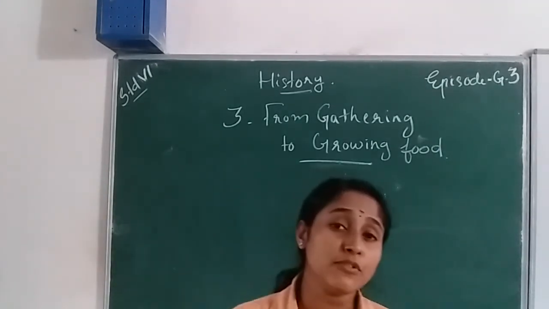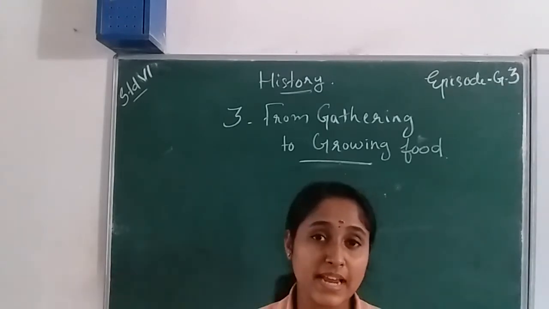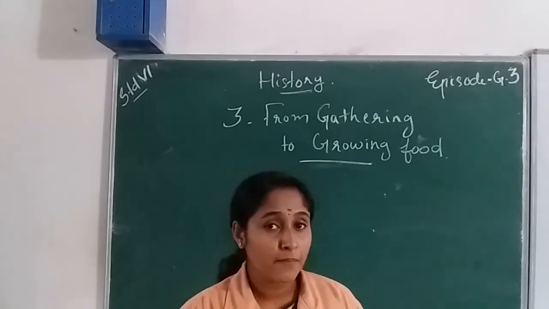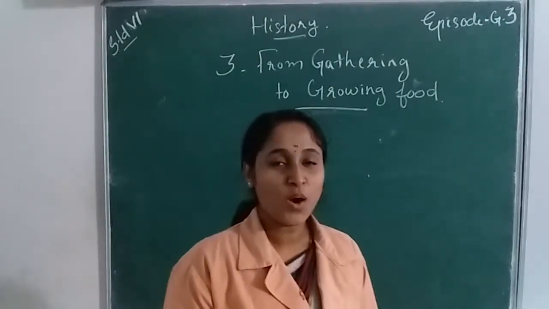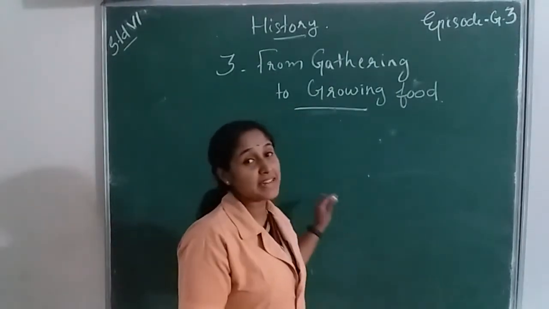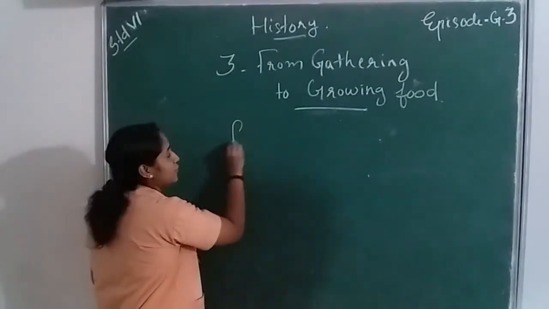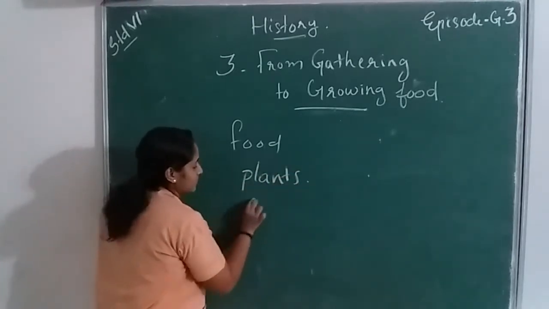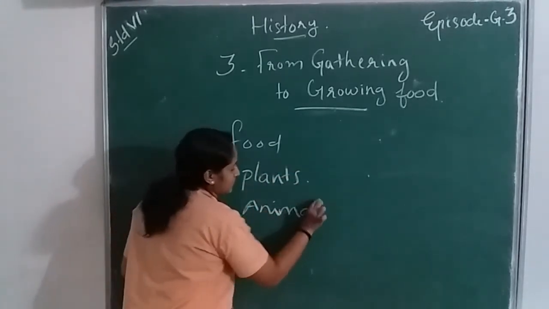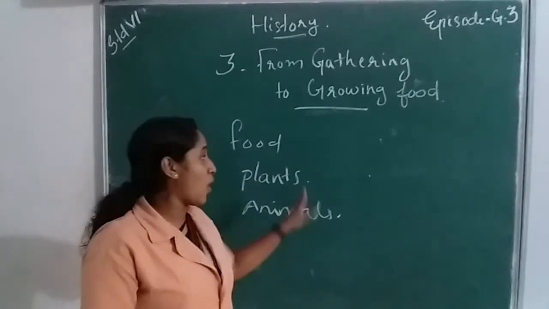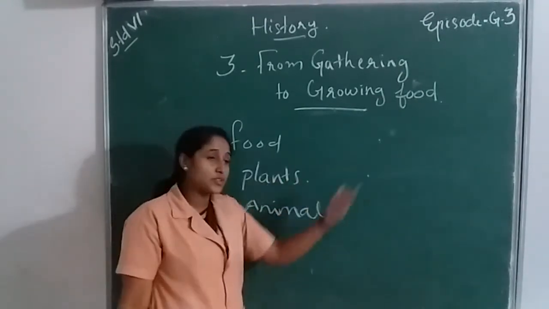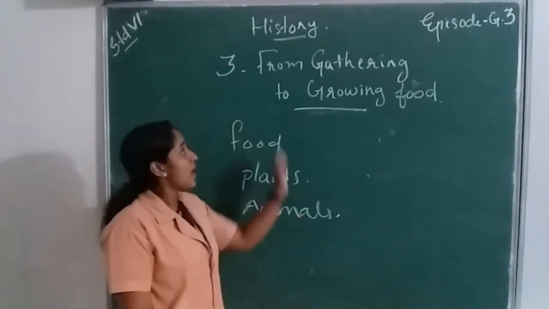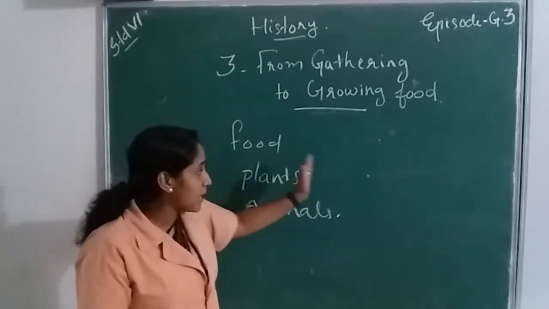We get food mainly from plants and animals, right? We already discussed what foods plants give and what foods animals give. So this is the reason how the early humans became farmers.